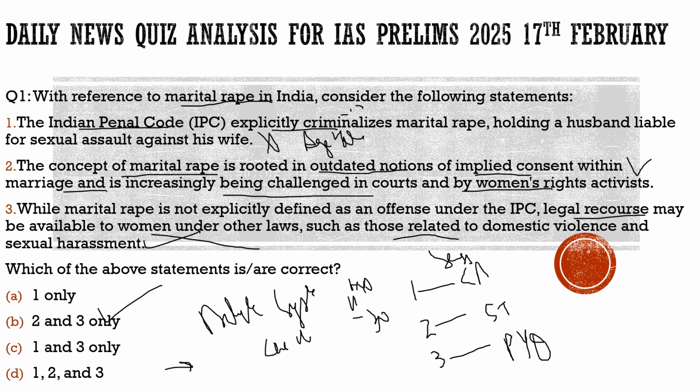So here, what did we understand? You cannot file a case against your husband if you are a woman in a marital sexual relationship and claim that you were raped by your husband. When it goes to the courts, your case will fall. But you have different scenarios available. If unfortunately there is some sexual harassment or domestic violence, then you can go along those lines. But marital rape can't be the source of your case. It can be the reason for your case.